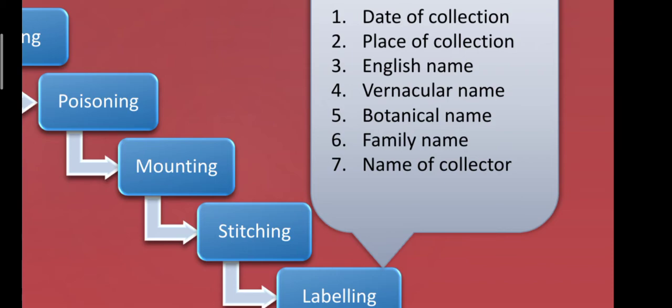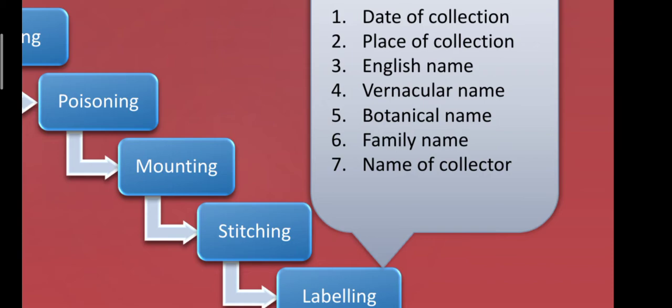Whatever the local name is given in your area, for example whatever mango is called in your area, that is its local name or vernacular name. But mango is the English name, and Mangifera indica is the botanical name or scientific name. Then you have to write the family name, the family to which it belongs. Like potato belongs to Solanaceae, so we write the Solanaceae family. And last, the credit goes to the collector, so we add the name of the collector.